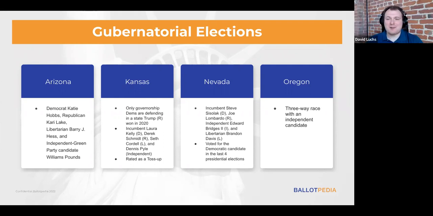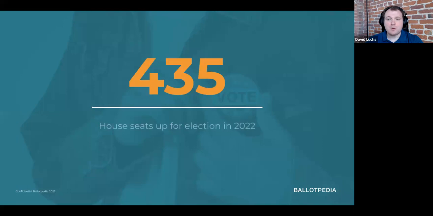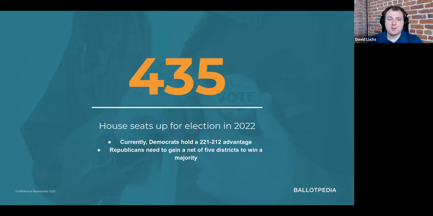Let's shift back to federal elections for a bit and look at the House of Representatives, where all 435 seats are going to be up for election. As a result of the 2020 elections, Democrats maintained the majority they had heading into the elections that year. They won 222 seats. Republicans won 213. Currently, Democrats hold a 221 to 212 advantage in the U.S. House. There are 2 currently vacant seats. Republicans would need to gain a net 5 districts to win a majority in the chamber.